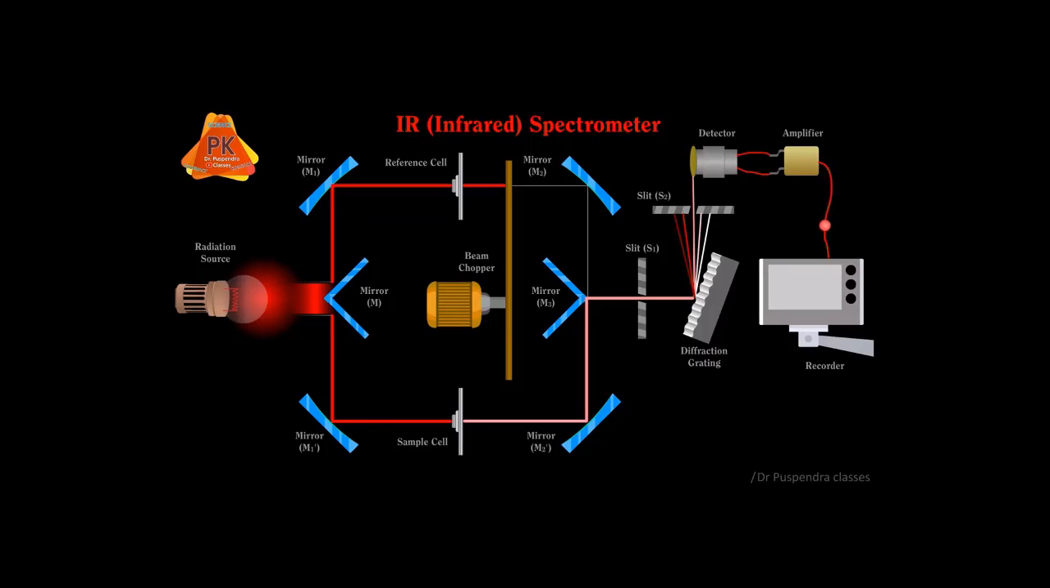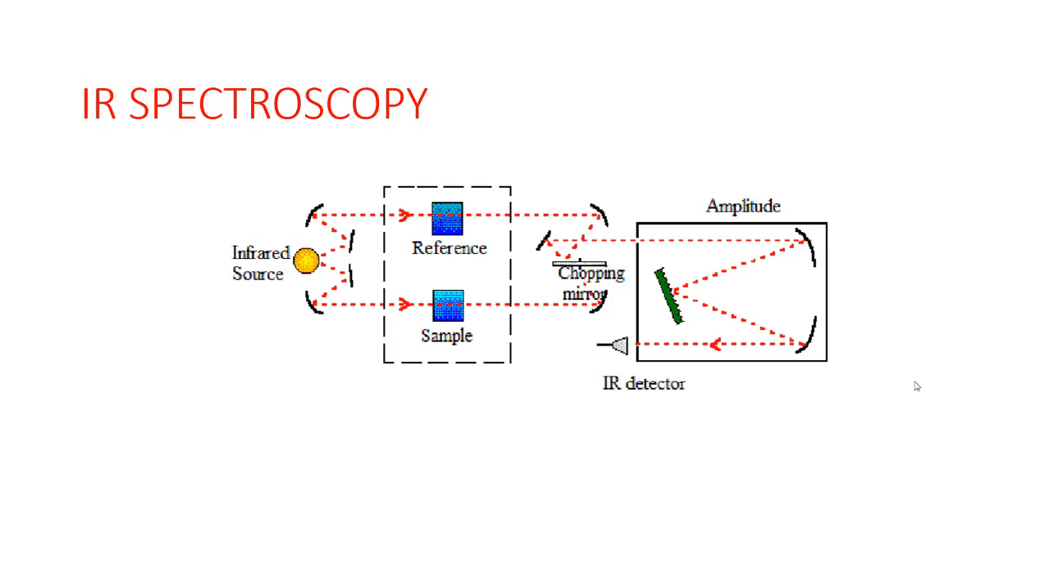And finally, the IR spectrum will be visible in the recorder. In infrared spectroscopy, the spectrum will appear in terms of percent transmittance versus wave number. For complete detail about the IR spectrometer, you can watch my dedicated video. So now we have seen IR spectroscopy instrumentation and how it works.